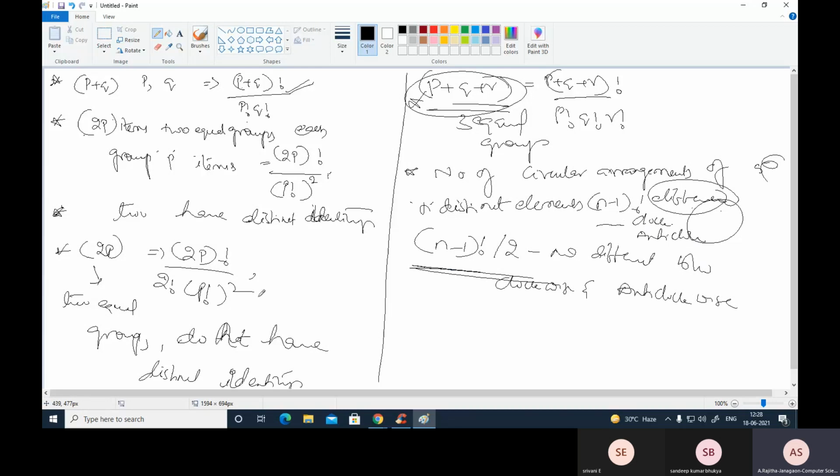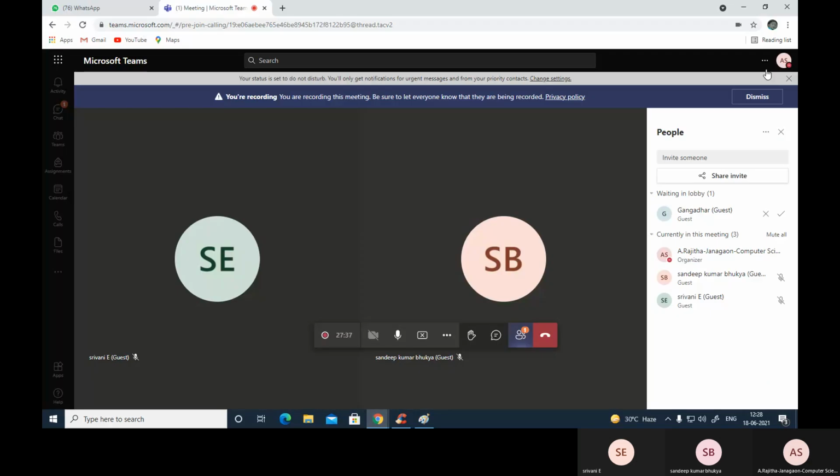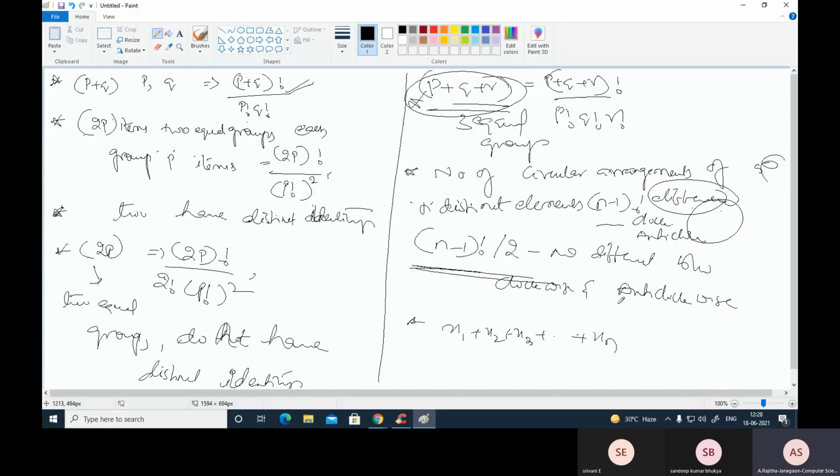Suppose the items are like this: x1 plus x2 plus x3 and so on plus xn equal to s, where s is greater than or equal to 0.